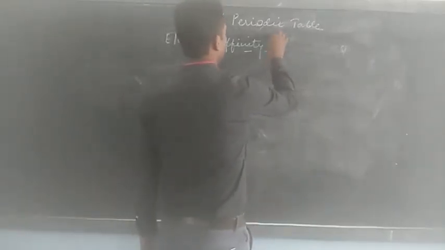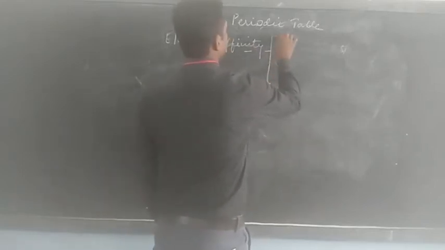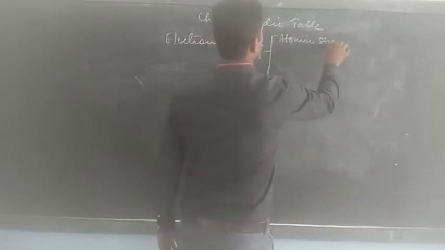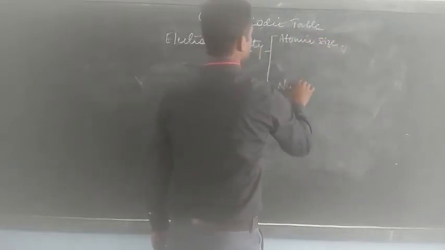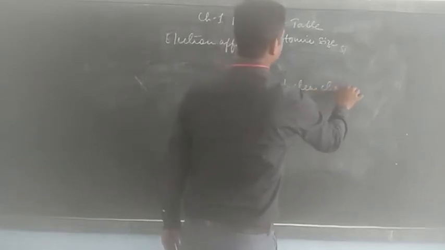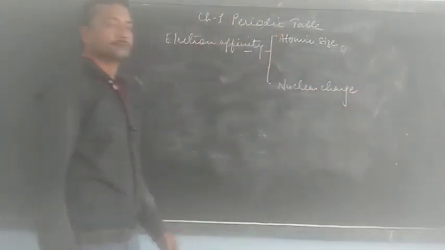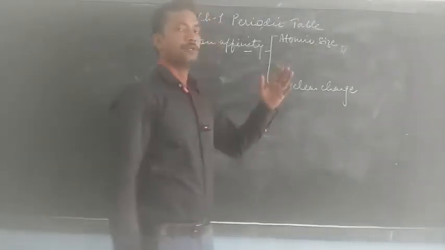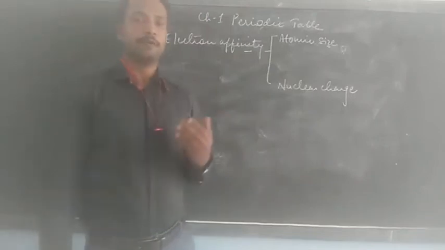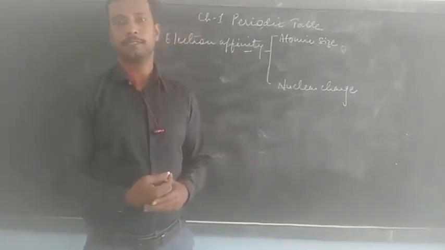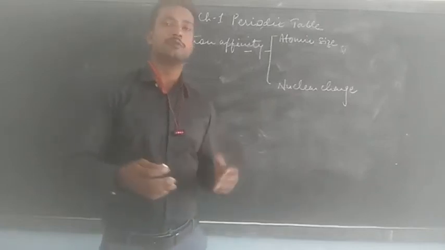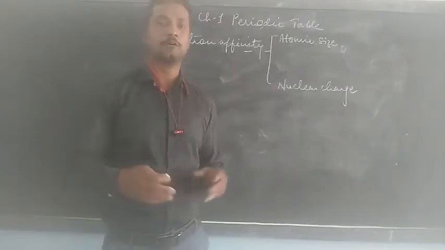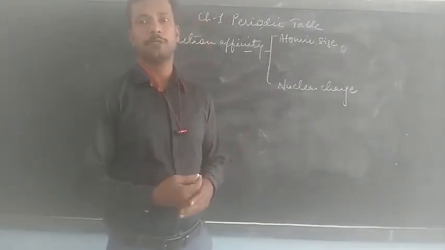So electron affinity depends on atomic size and nuclear charge. As we know, when the atomic size of an element increases, the force of attraction between the nucleus and the outermost orbit will decrease, that is, the outermost orbit will be far from the nucleus.